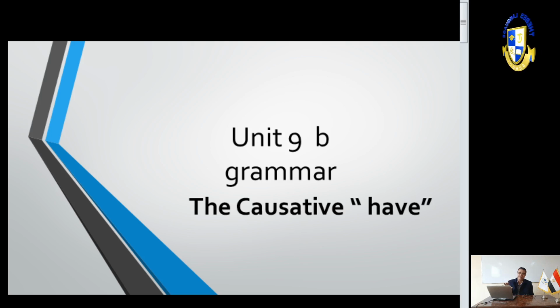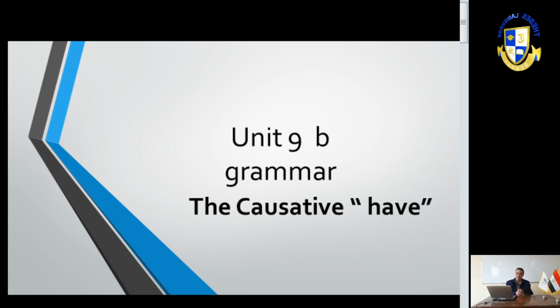I wash my car, I have my car washed. I think some of you could have told the difference between both. I wash my car by myself, I do it. But when I say I have my car washed, someone washes it for me. It's present simple: I have, not have washed. I have my car washed means someone washes my car, I don't wash it by myself.